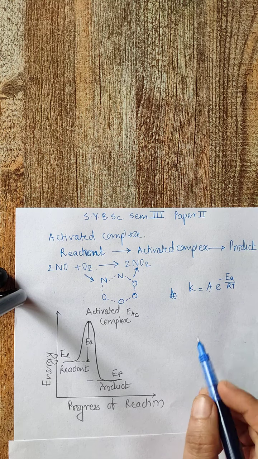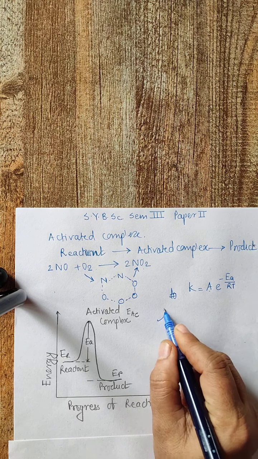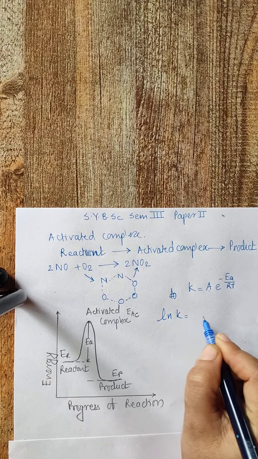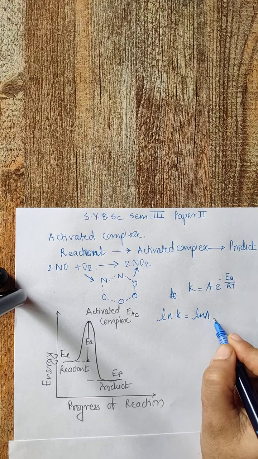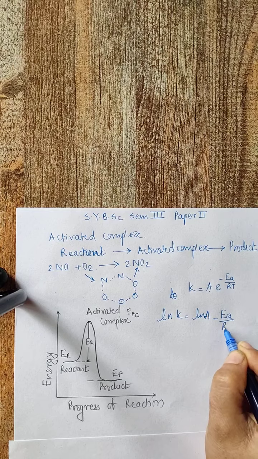As we know this equation, suppose I convert it into ln. So ln k = ln A - EA/RT.